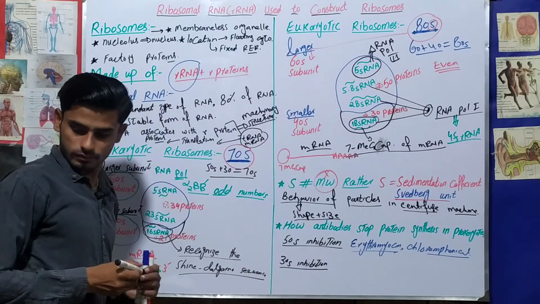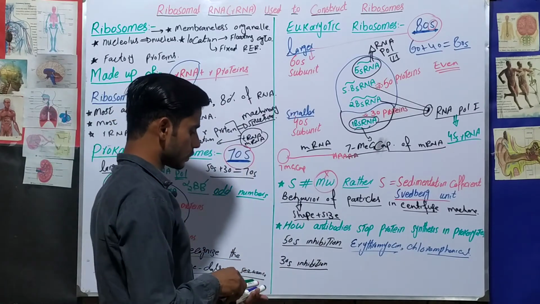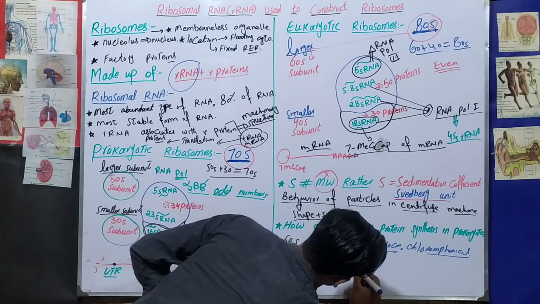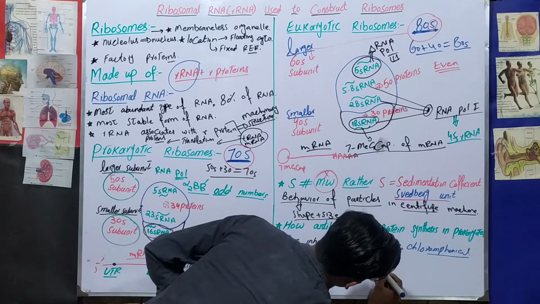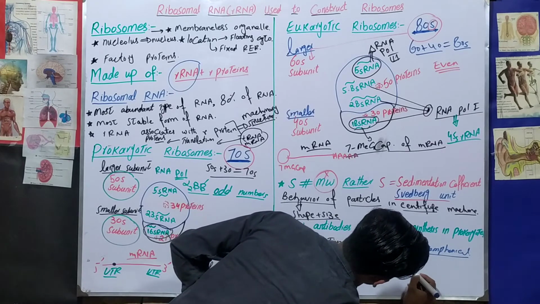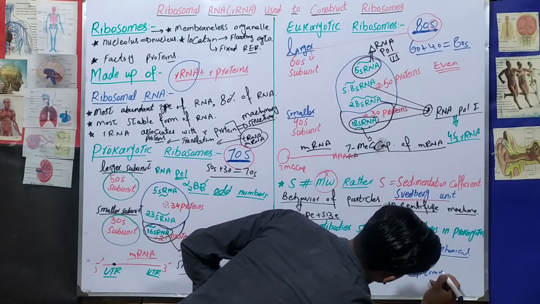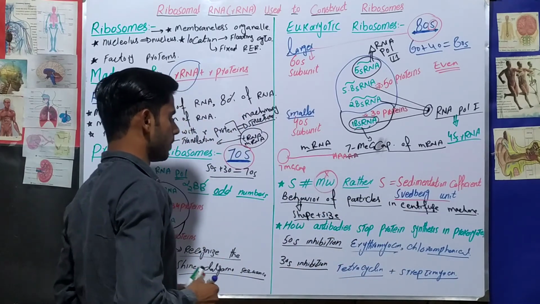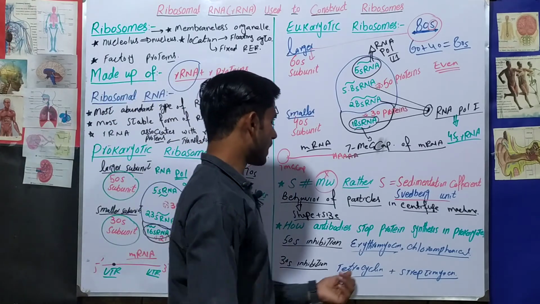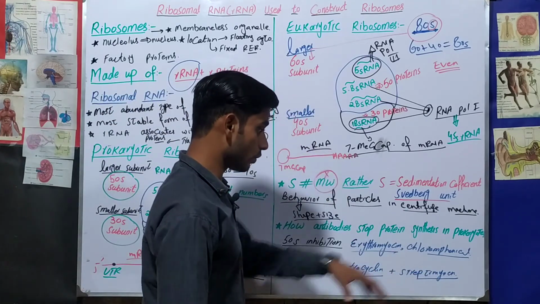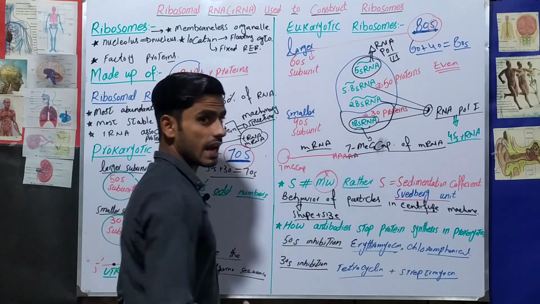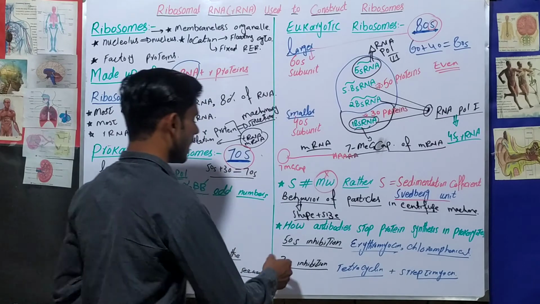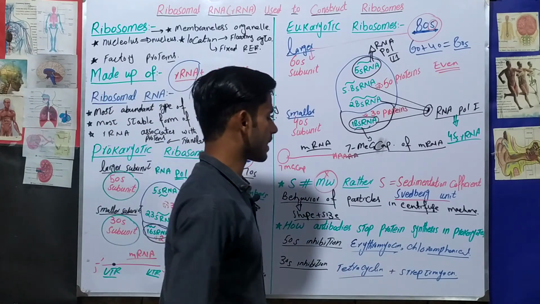So for 30S inhibition we use two kinds of drugs, that is tetracycline and streptomycin as well. So for the inhibition of the 30S subunit, we use tetracycline and streptomycin. You can see that these are certain and specific for different subunits. For 50S there is erythromycin and chloramphenicol, and for 30S there is tetracycline and streptomycin.